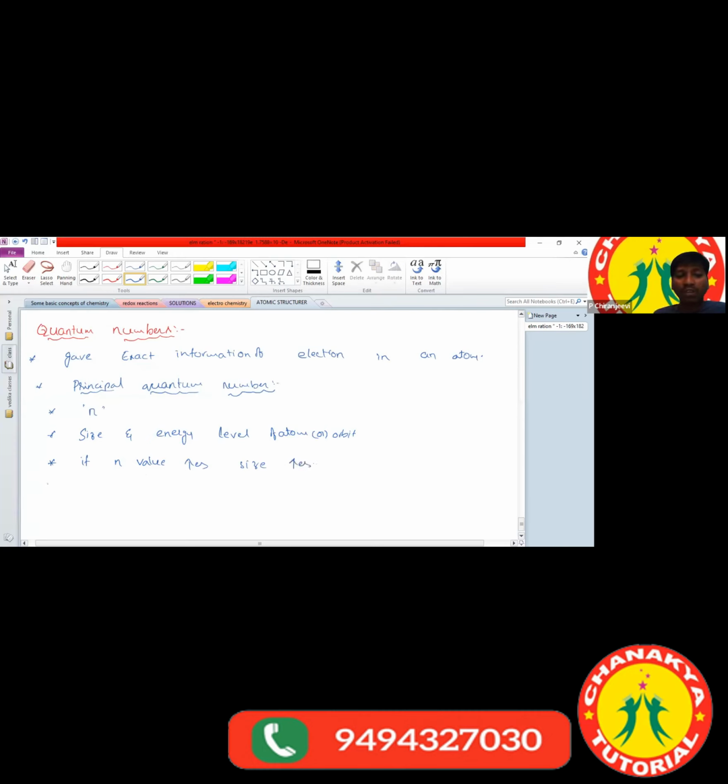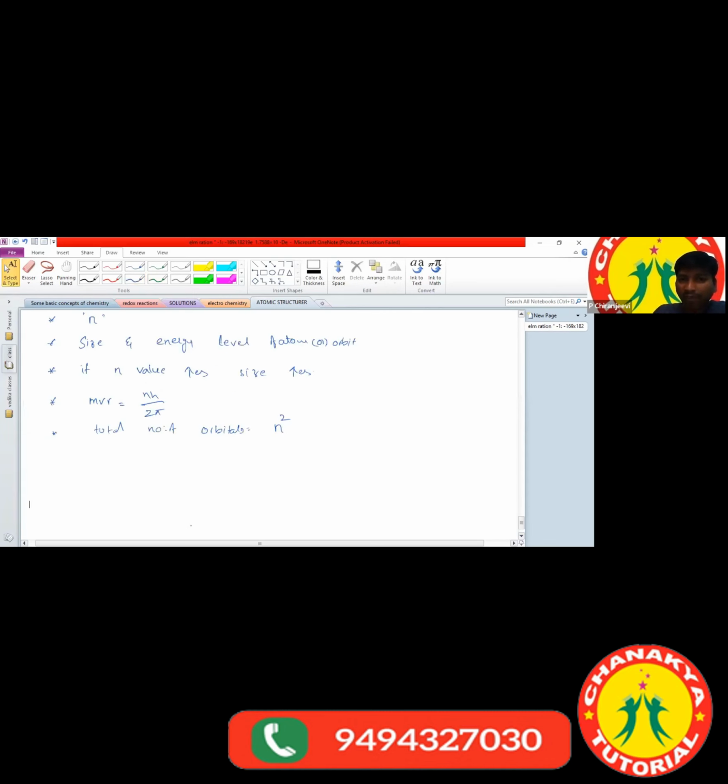Based on this, we can calculate the angular momentum of an electron. The angular momentum of an electron, mvr, is equal to nh by 2 pi. Here we can also calculate the total number of orbitals. The formula to calculate the total number of orbitals is n square.